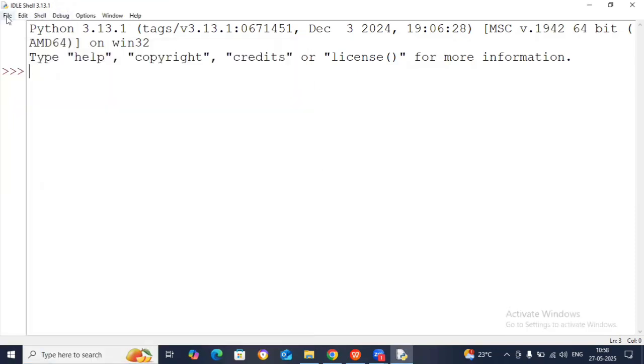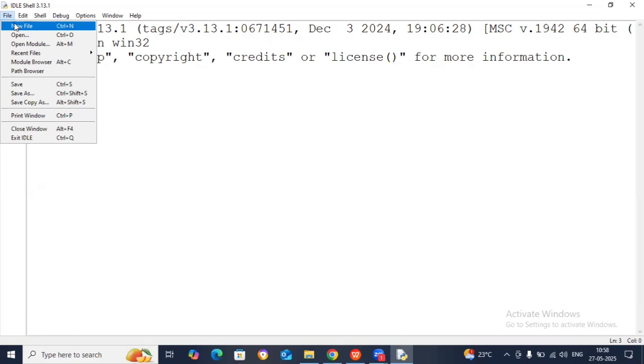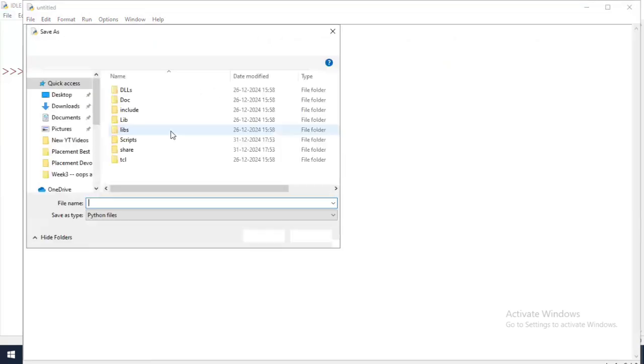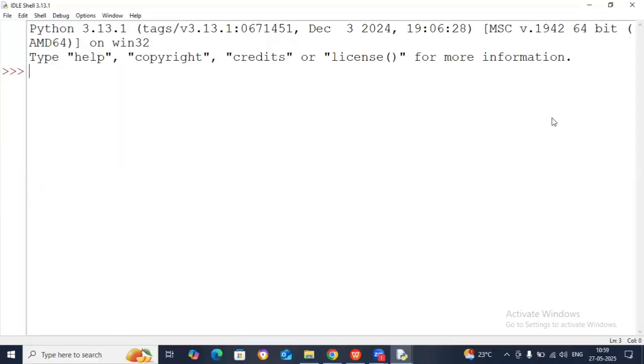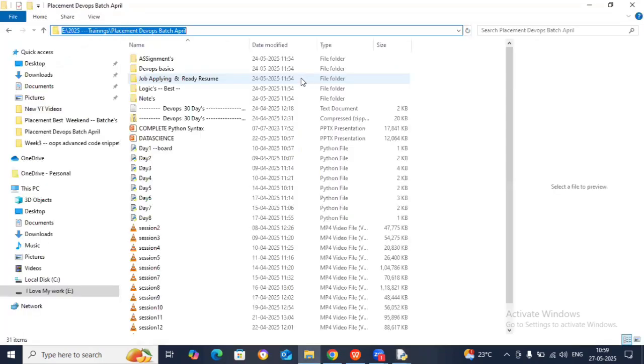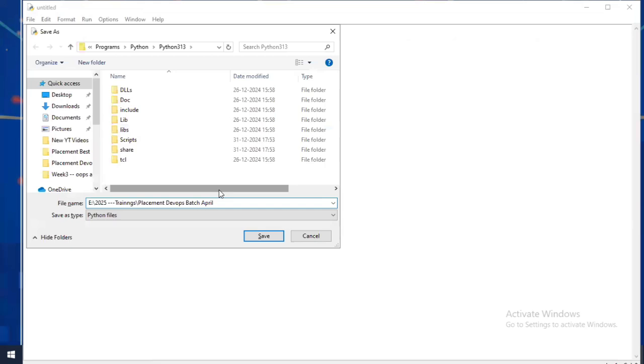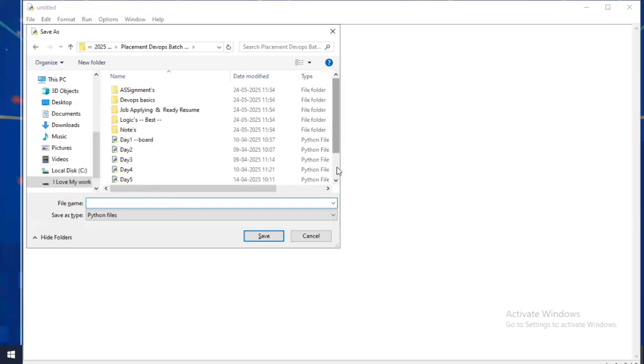Once you get like this, click on File, then New File. In this file, you save this file. See here, I'll save this file. You can save it anywhere, but let's say I'll save this file in a path. I can give any path. Here I'll save it.